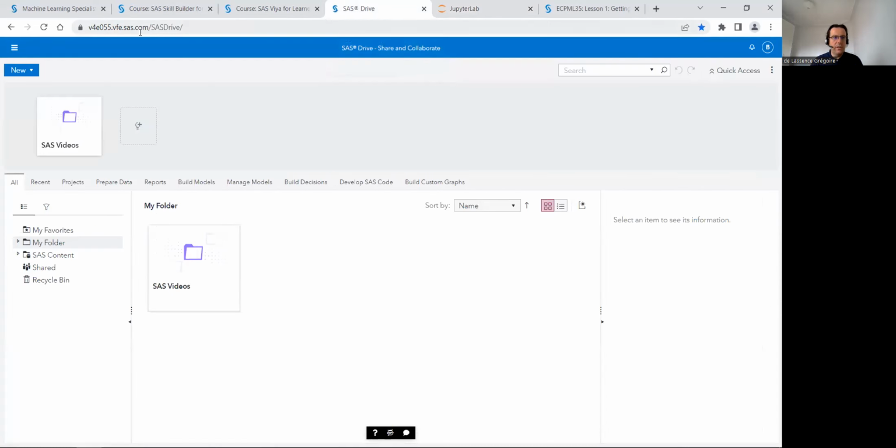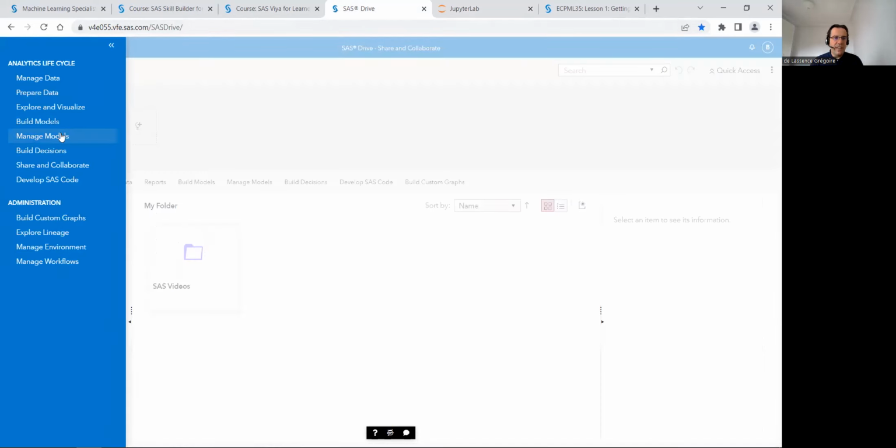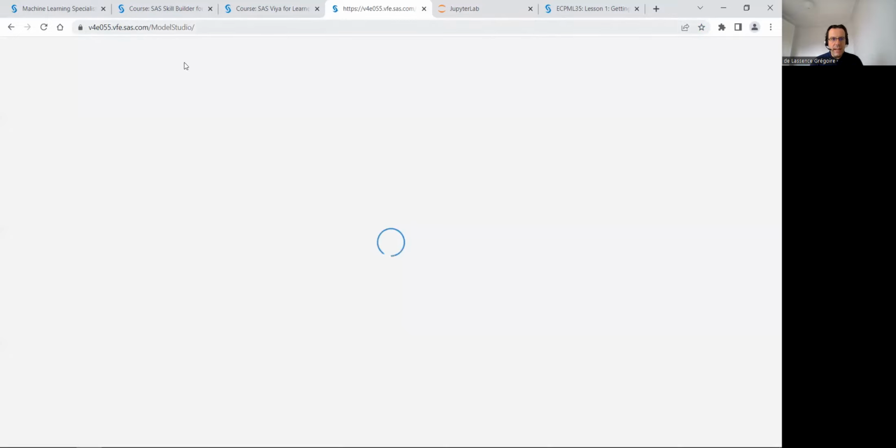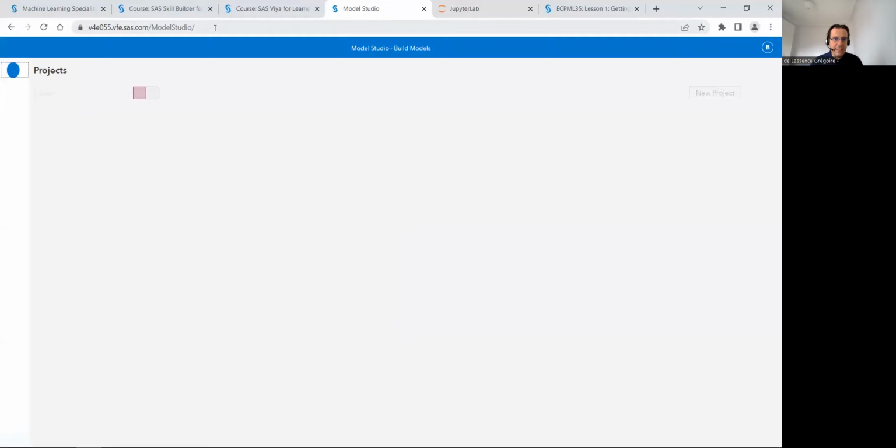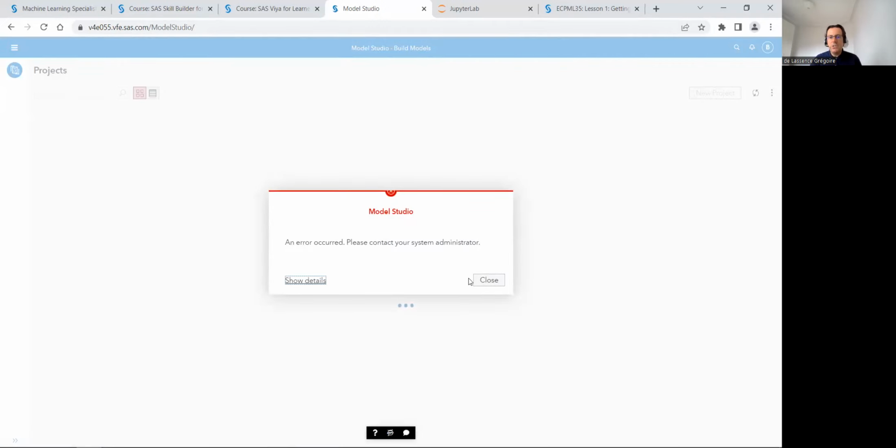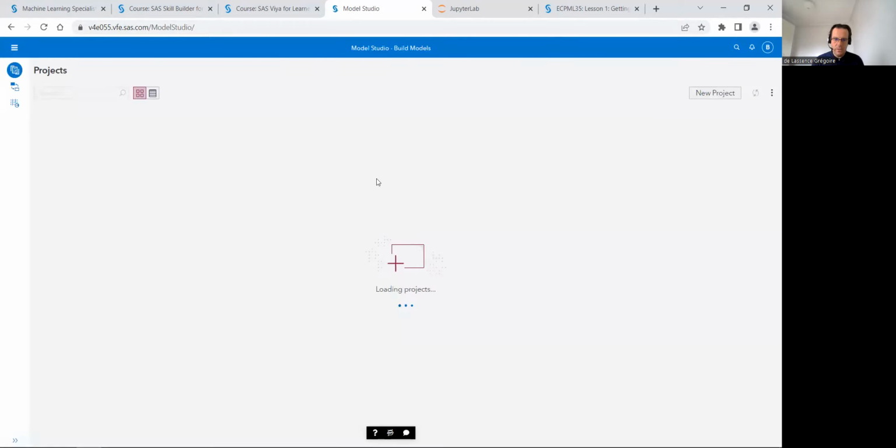If I go back to the base of Viya for Learner, in this platform, to prepare the machine learning certification, it's in this software which is called Model Studio, Build the Model. In Model Studio, it's machine learning in pipeline. The most complex stuff is not to build the model, it's to maintain it. We will talk about that later. You can close this box.